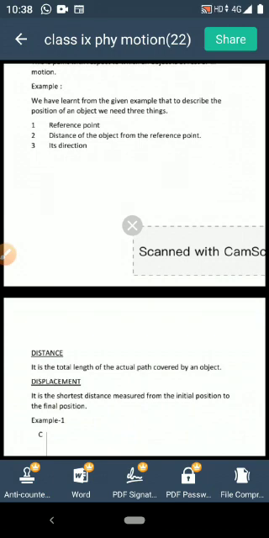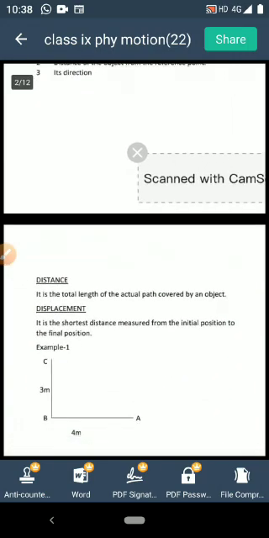Not only for a stationary object, if the object is moving, then also you need these 3 things to describe the location. Like one bus is moving. Suppose I am saying the bus is moving with a speed 30 km per hour. After 1 hour, where the bus will be? You may say it is 30 kilometer away from where? From maybe from the bus stop. That means bus stop is here, is your reference point.